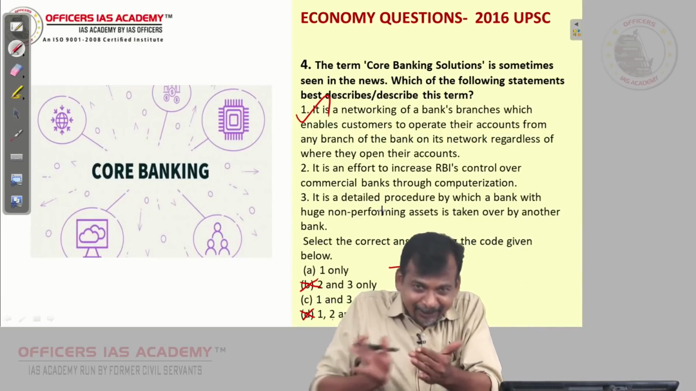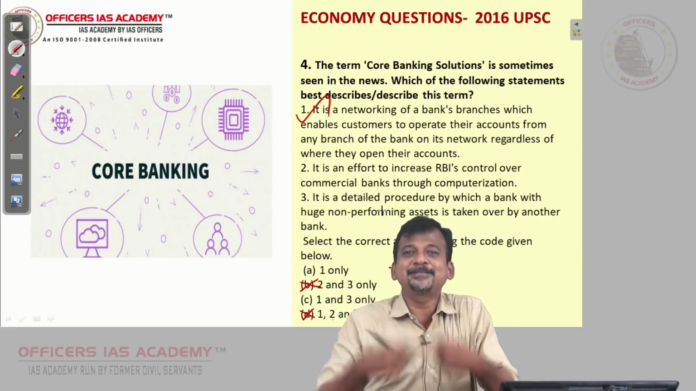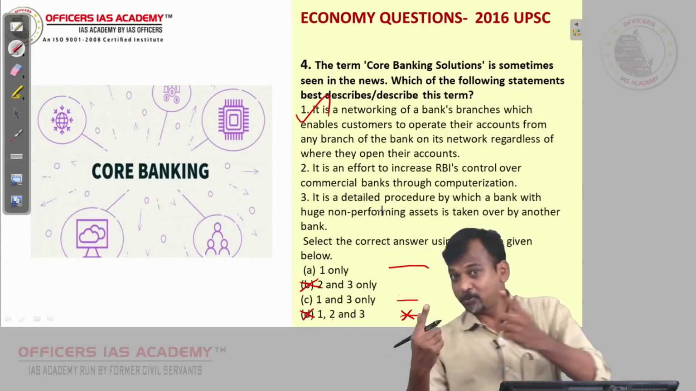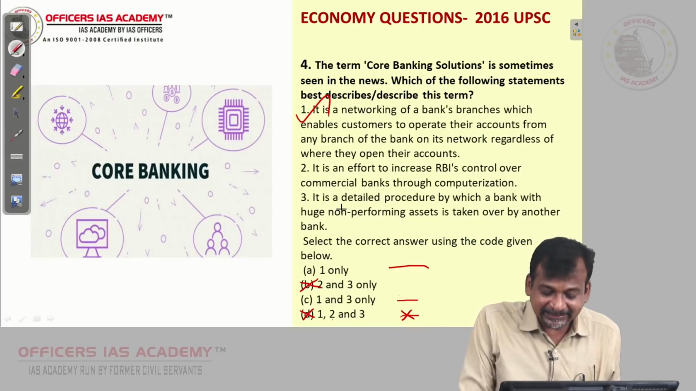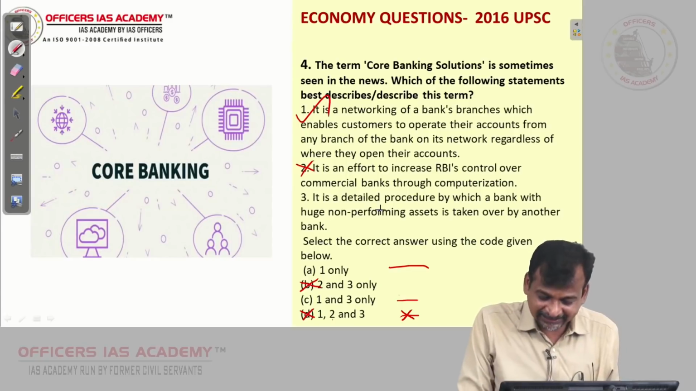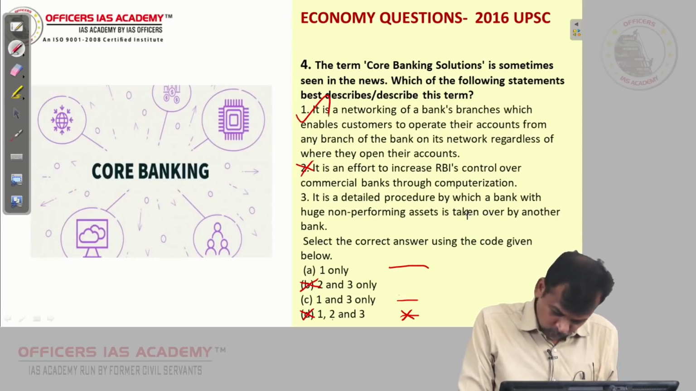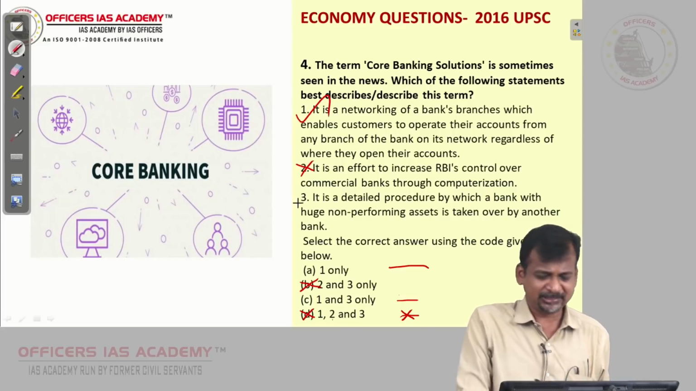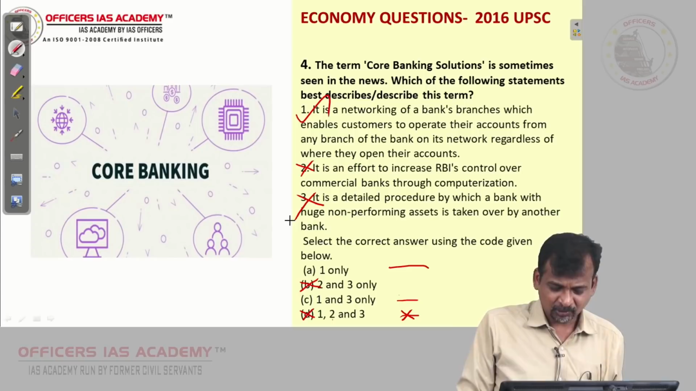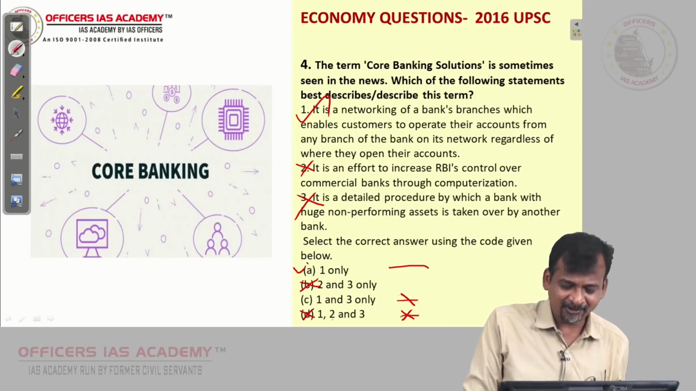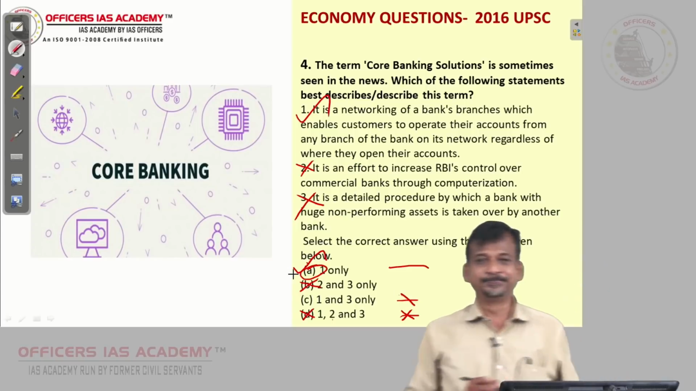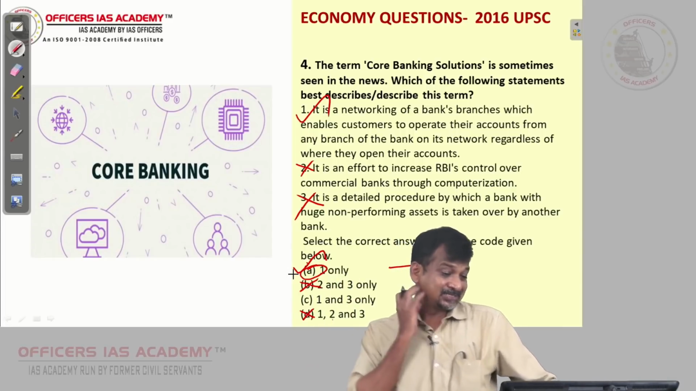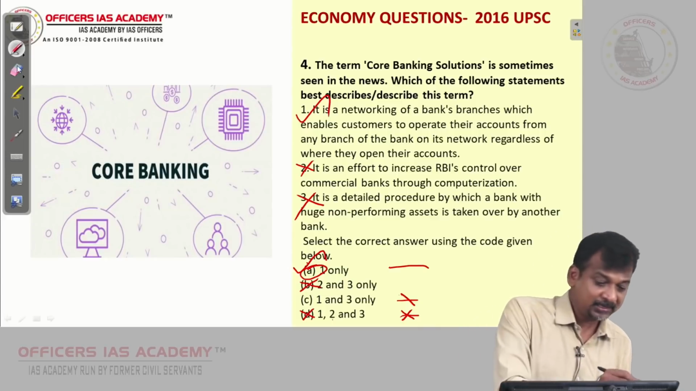Okay, try to bring down the options so that the chances of a correct answer are much higher. So now the probability is 1/2. Okay, this is wrong. "It is a detailed procedure by which a bank with huge non-performing assets is taken over by another bank." A totally absurd statement. So 3 is not there. So definitely the answer is A for America. Okay, A for America, that is the answer. So let us move on to the next question.